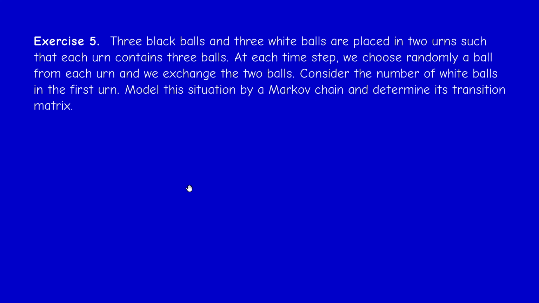Fifth exercise: 3 black balls and 3 white balls are placed in 2 urns such that each urn contains 3 balls. At each time step, we choose randomly a ball from each urn and we exchange the 2 balls. Consider the number of white balls in the first urn, model the situation by a Markov chain, and determine its transition matrix. So once again, this is a modeling problem.